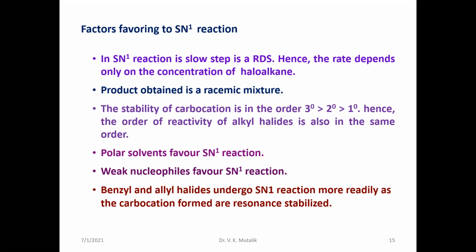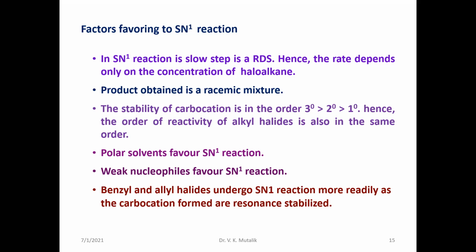Polar solvents always favor the SN1 reaction. The reason is polar solvents are very much required. The very first step is a highly energetic reaction wherein the carbon to halogen bond is dissociated. In such a case, when the bond is polarized, it easily ionizes to form the carbocation. That's why polar solvents favor the SN1 reaction. Weaker nucleophiles favor the SN1 reaction.